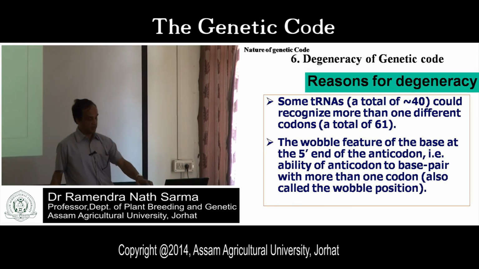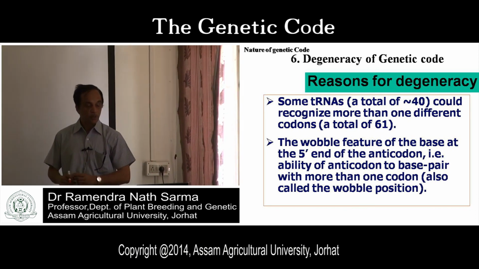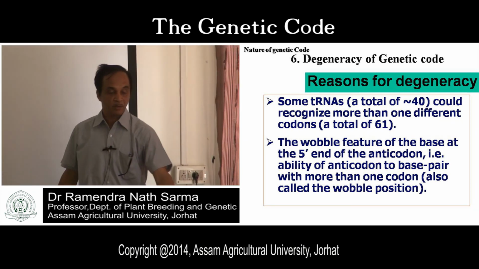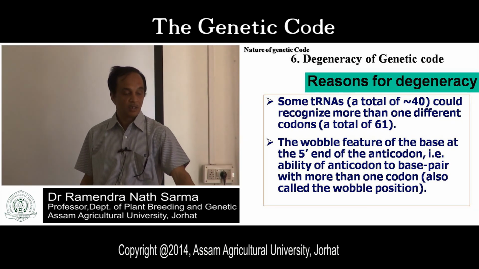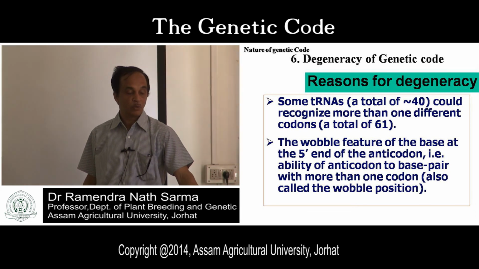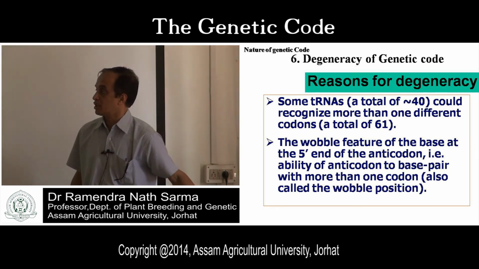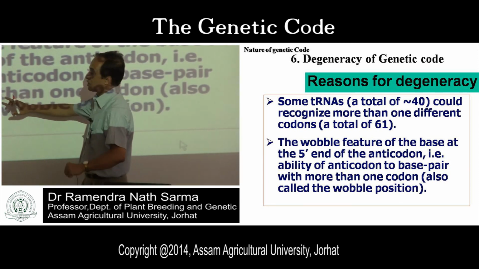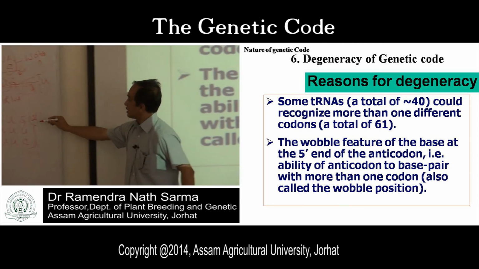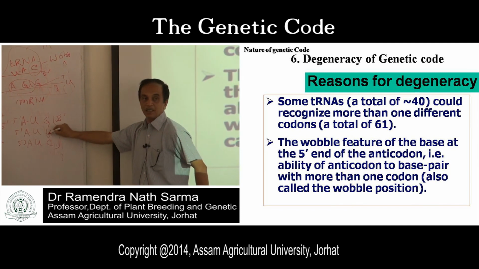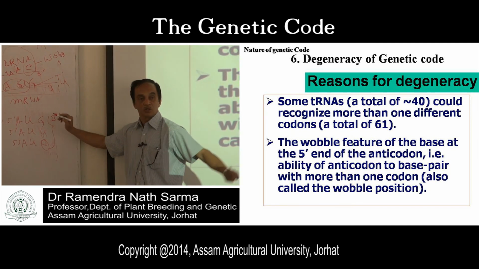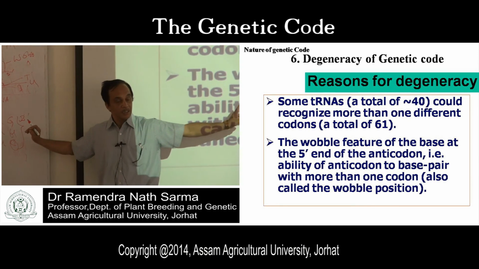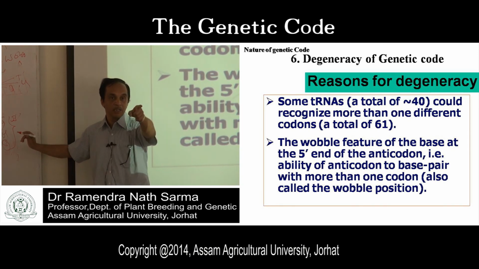The Wobble feature means the base at the 5' end of the anticodon has the ability to base pair with more than one base. It is called the Wobble position. The third position is the Wobble position. So this is wobbling: the third position is changing. Don't try to copy this; it is useless unless you read the book.